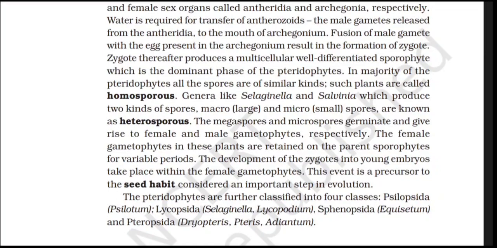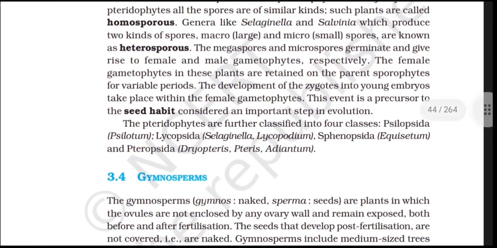The megaspores and microspores germinate and give rise to female and male gametophytes respectively. The female gametophytes in these plants are retained on the parent sporophytes for variable periods. The development of the zygote into young embryos takes place within the female gametophyte. This event is a precursor to the seed habit, considered an important step in evolution. The pteridophytes are further classified into four classes: Psilopsida, that is Psilotum, Lycopsida, Sphenopsida, and Pteropsida.